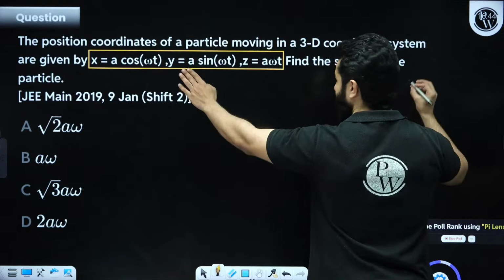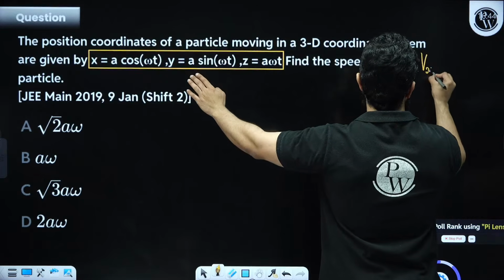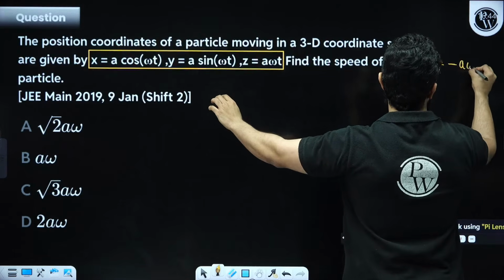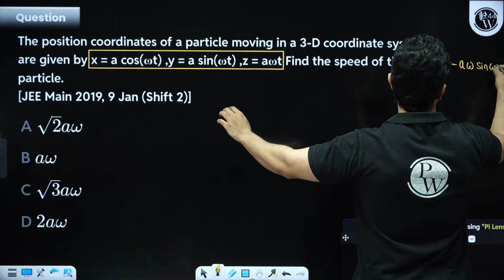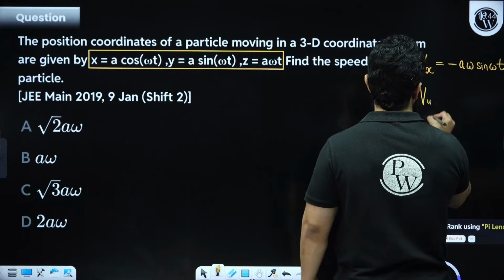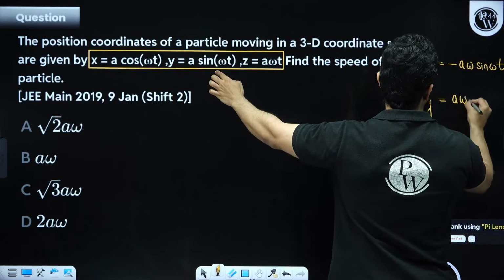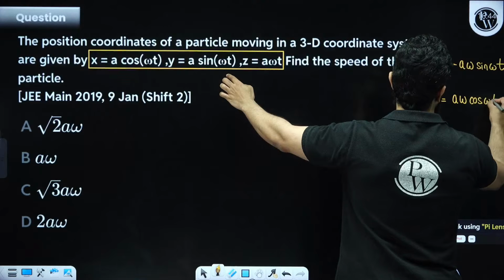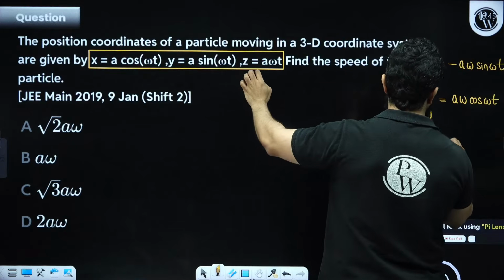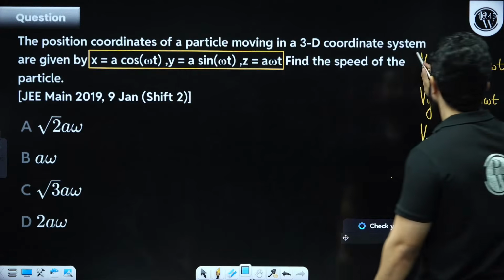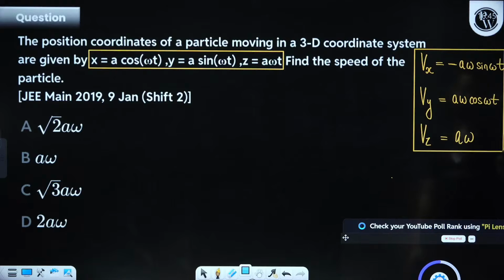I know that if x is given by a cos omega t, Vx can be written as minus a omega sin omega t. Vy can be written as the differentiation of y, that is a omega cos omega t. Vz can be written as a omega. All right.